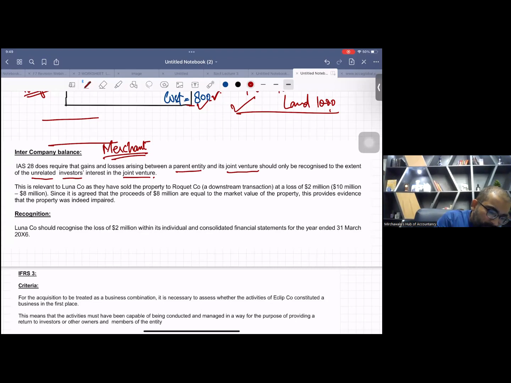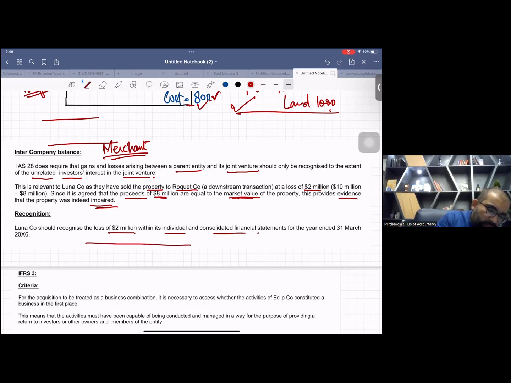This is relevant to Luna company as they have sold the property to Rocket company, a downstream transaction at a loss of 2 million. Since it is agreed that the proceeds of 8 million are equal to the market value, it's a genuine loss. This provides evidence that the property was indeed impaired. So now you can book it. Luna company should recognize the loss of 2 million within individual and consolidated financial statements.